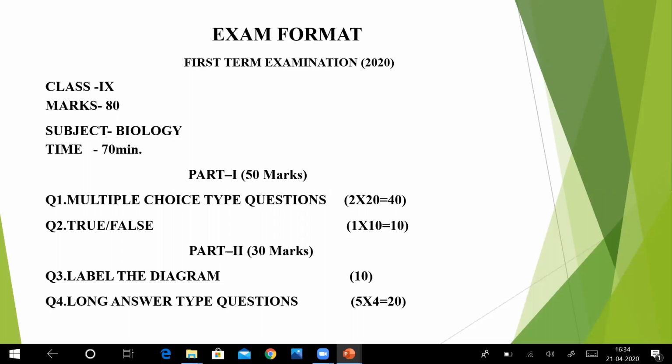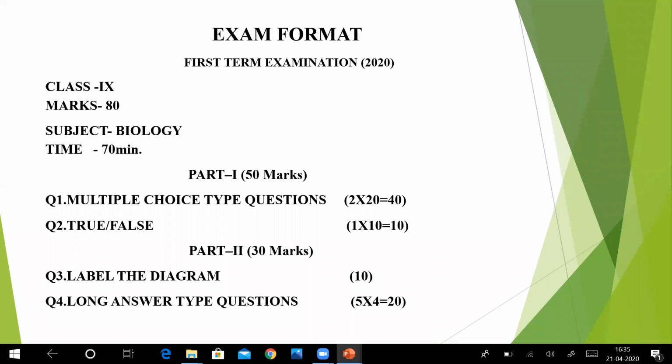Then part two: you have one diagram, and you have to label the diagram. The diagram is the same: a eukaryotic cell, an animal cell. You know the parts of the cell, the cell membrane, fat globule and everything, which I gave you.